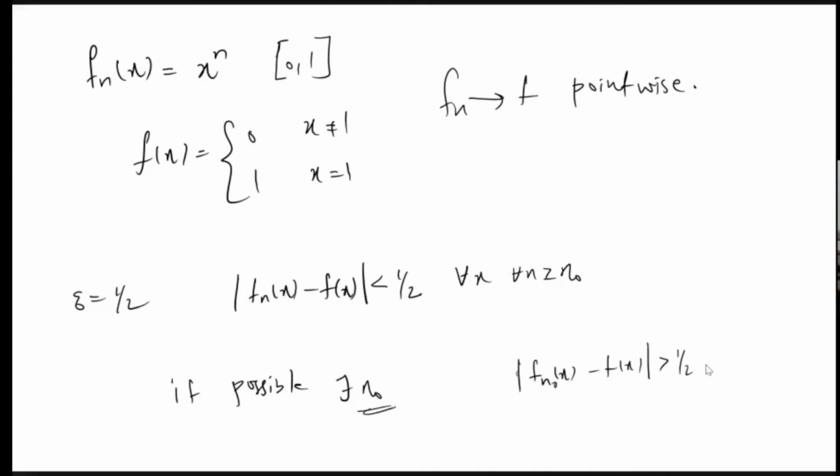How to find this? If x is not 1, f(x) is 0, so we don't need to take much care about f(x). So what point can we take? We want a point which is greater than 1 by 2. So I'm taking x equal to (3 by 4) whole raised to 1 by n naught.